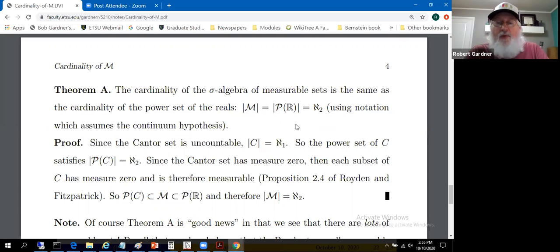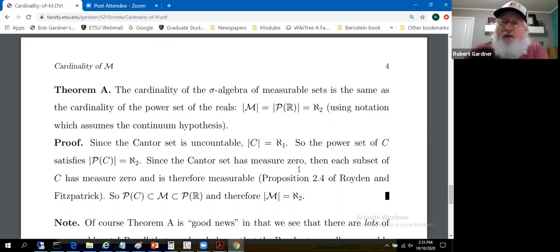Well, the proof, given what we have, is pretty humble. You know the Cantor set's uncountable. That is, the cardinality of the Cantor set's aleph 1. It's a subset of the reals, so it'd have to be aleph 1, assuming the continuum hypothesis. Let's take the power set of the Cantor set. Well, the power set of the Cantor set, under the generalized continuum hypothesis, will have cardinality aleph 2. And that's the cardinality of the power set of the reals. Every subset of the Cantor set's measurable. Cantor set has measure 0.